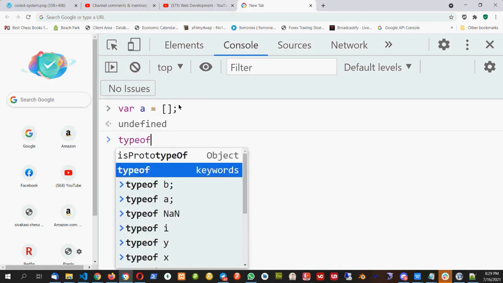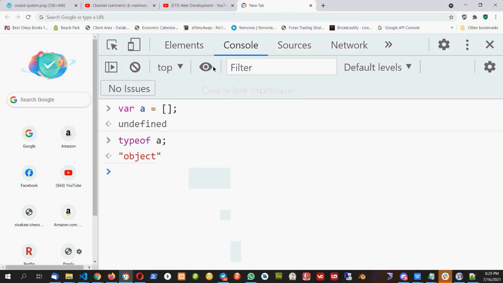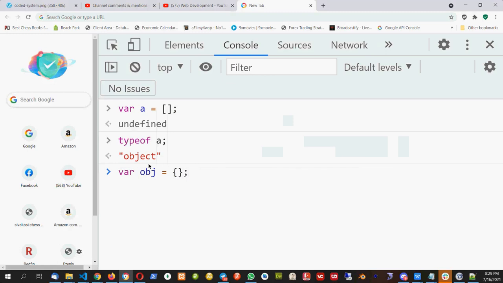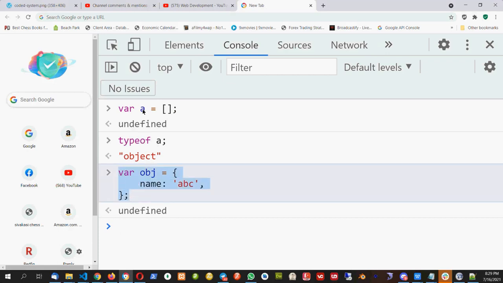When I do typeof A, it is an object. So an array is one kind of object. Whenever we do typeof an array, it is an object. We have seen in JavaScript, we can create an object with curly brackets, where we can put values as key-value pairs. For example, name, ABC, like this, name, last name, whatever we want to do, we can do.